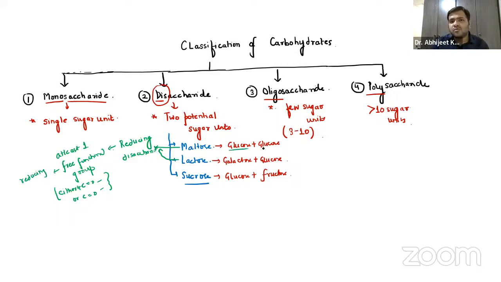So we have two glucose units over here, with two aldehyde groups. In the first glucose, we have an aldehyde group at the first carbon, and in the second glucose also at the first carbon.